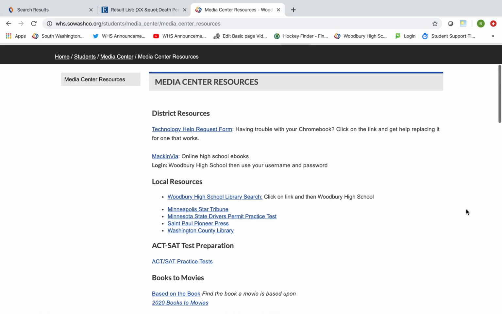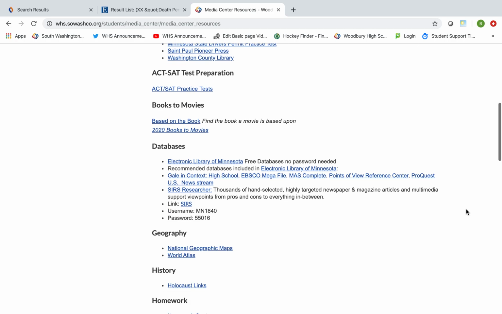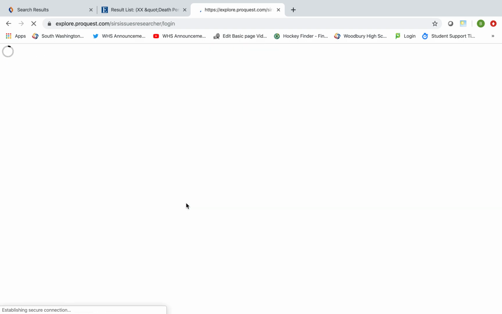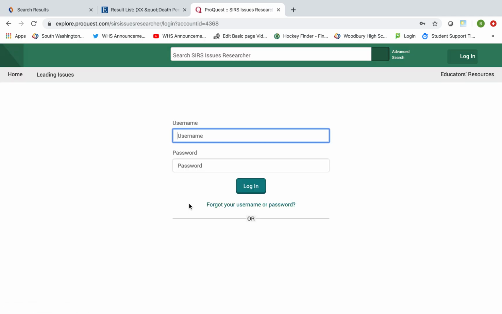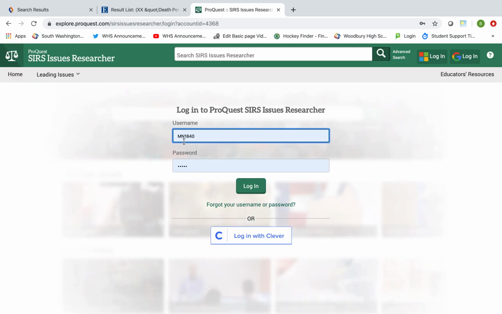Scroll down to databases again. And let's go to SIRS. And again, if we're using this, we need to use the username and password that is on the page that is saved. All right, it's MN 1840, and the password is 55016.